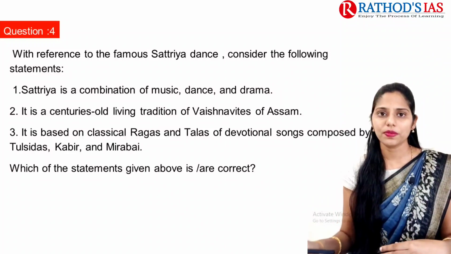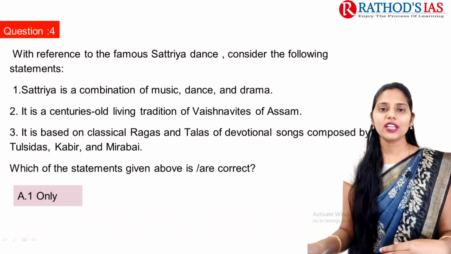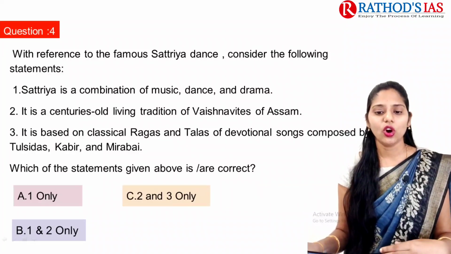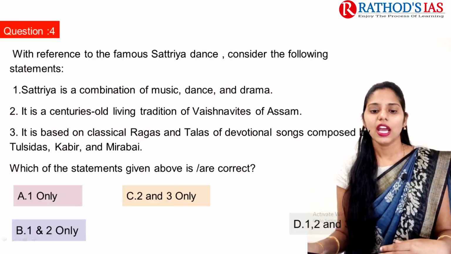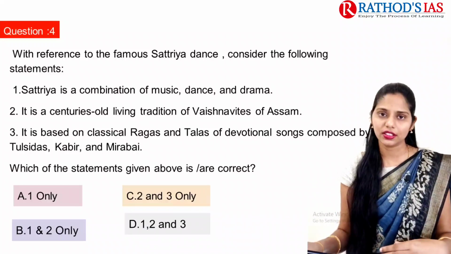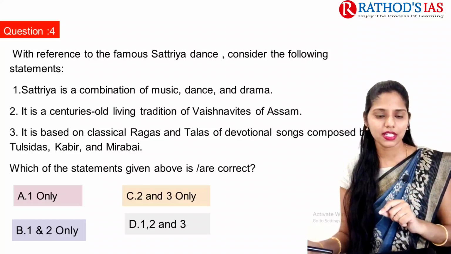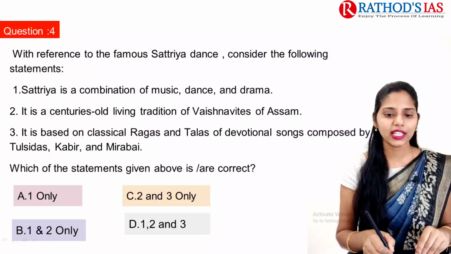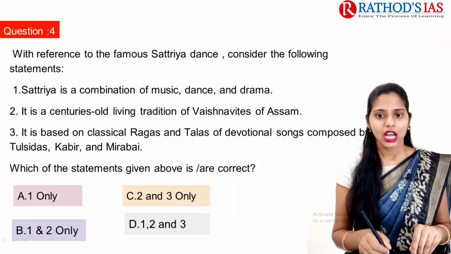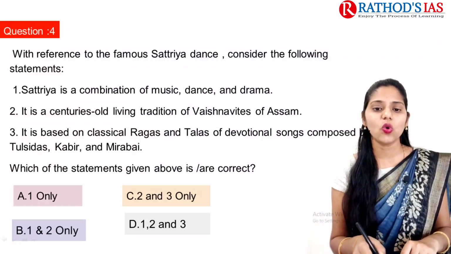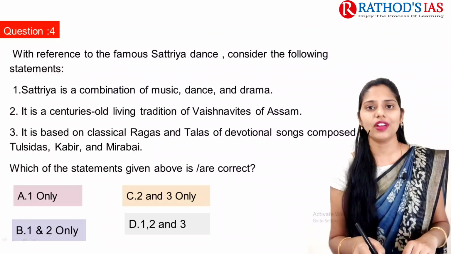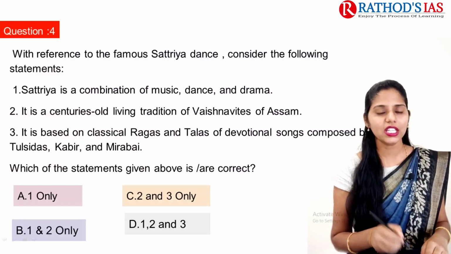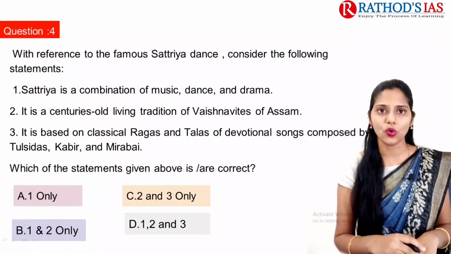Now let us see the options. Option A is 1 only, option B is 1 and 2 only, option C is 2 and 3 only, and option D is 1, 2 and 3. As I said, this third statement is incorrect, so we can eliminate option C and option D. As you know, it is one of the centuries old living traditions of Vaishnavites of Assam, so this statement is correct and the first statement is correct. So the correct option here is option B, 1 and 2 only.